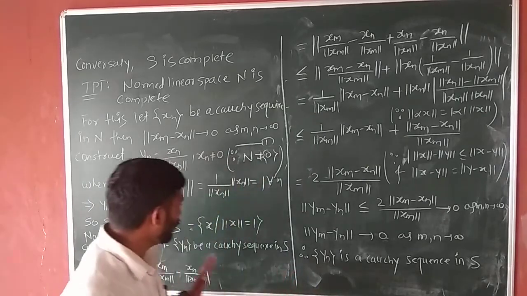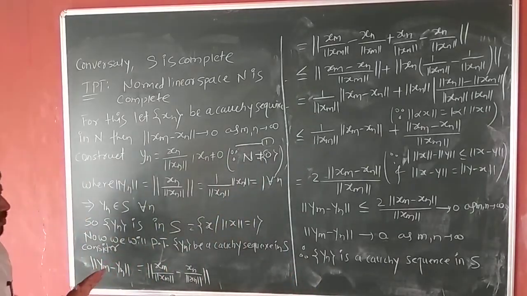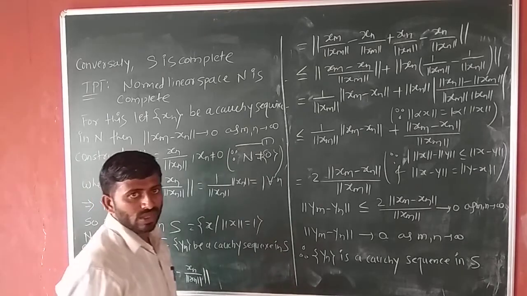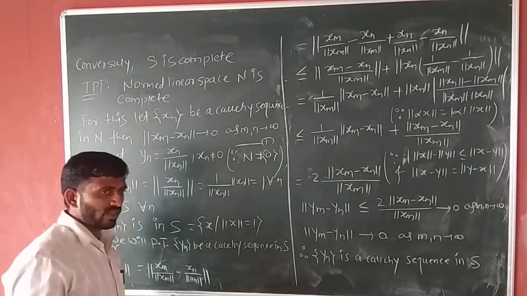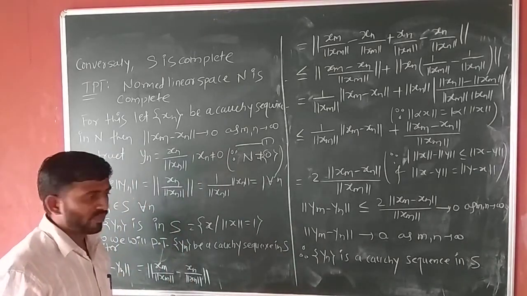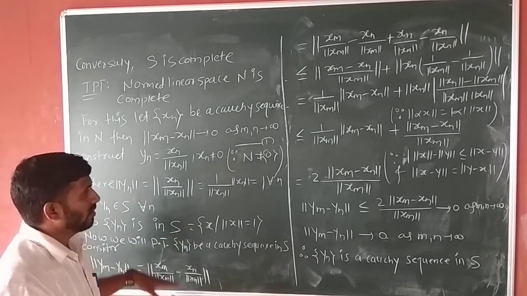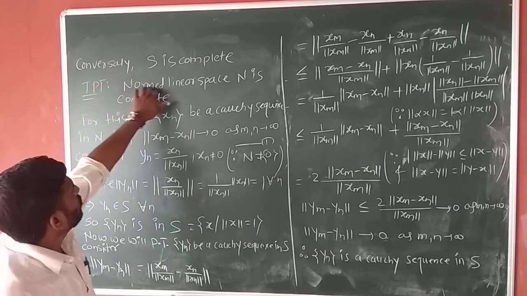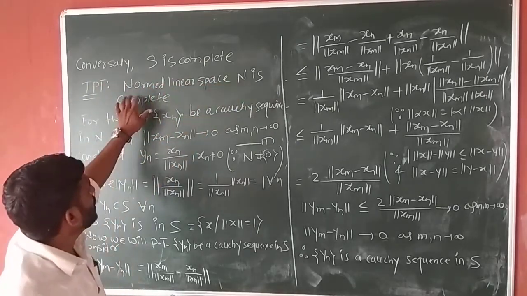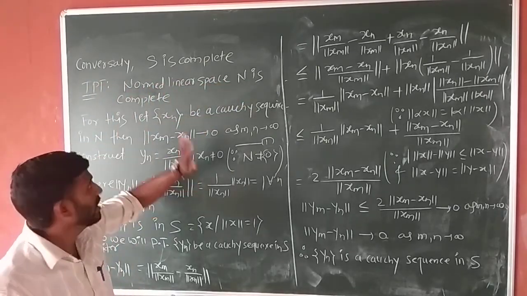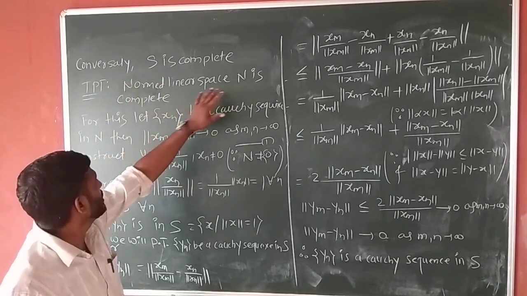So in this lecture we have to show the converse part of that theorem or example. Okay, what is the converse part of that example? If S is complete, then the normed linear space N is a complete normed linear space.